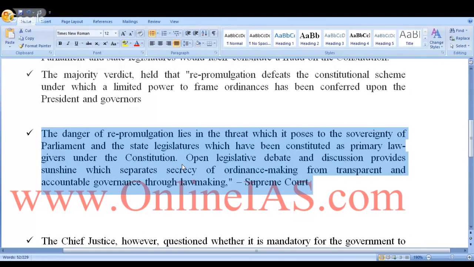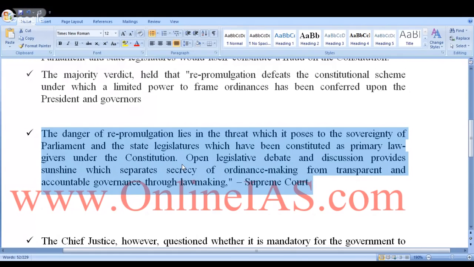Open legislative debate and discussion will provide sunshine which separates secrecy of ordinance making from transparent and accountable governance through the lawmaking. This is the statement that is given by the Supreme Court.